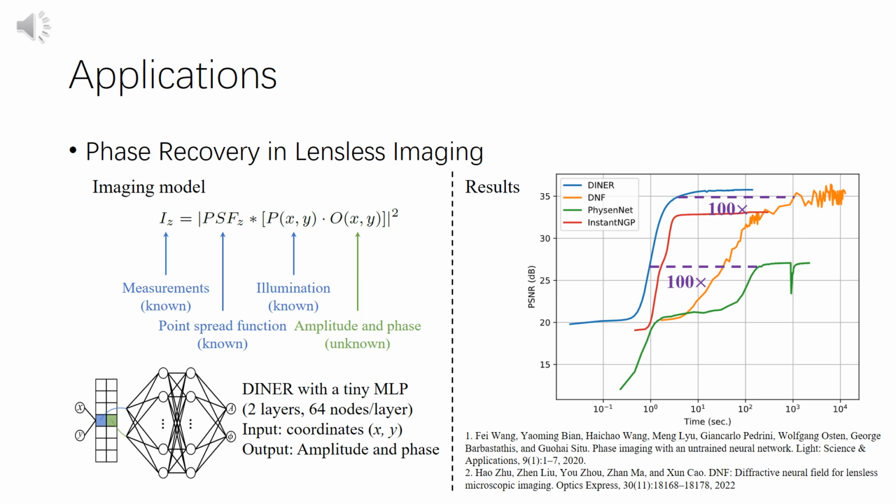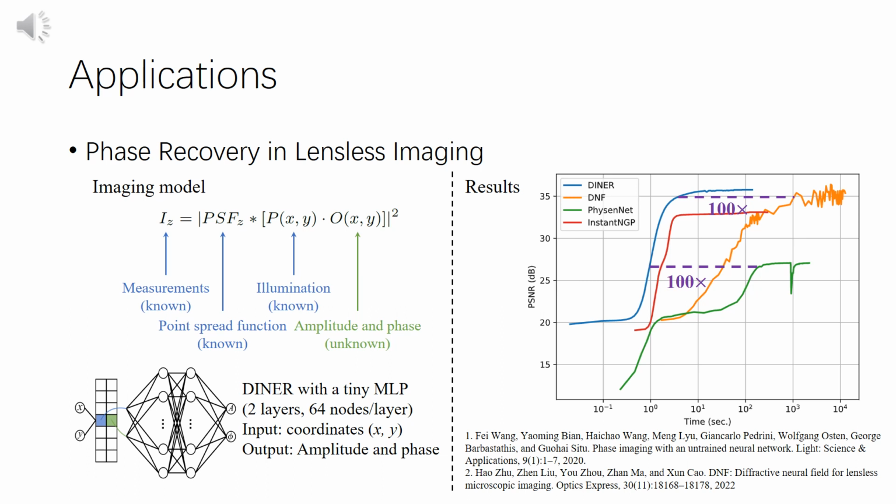The first problem is phase recovery in lensless imaging. The imaging model of the lensless imaging could be formulated as the function. The goal is to recover the amplitude and phase of the sample from known measurements, point spread functions and illumination. We model the amplitude and phase of the sample using DINER, where the input is the coordinates, x, y, of the sample, and the output is the corresponding amplitude and the phase.